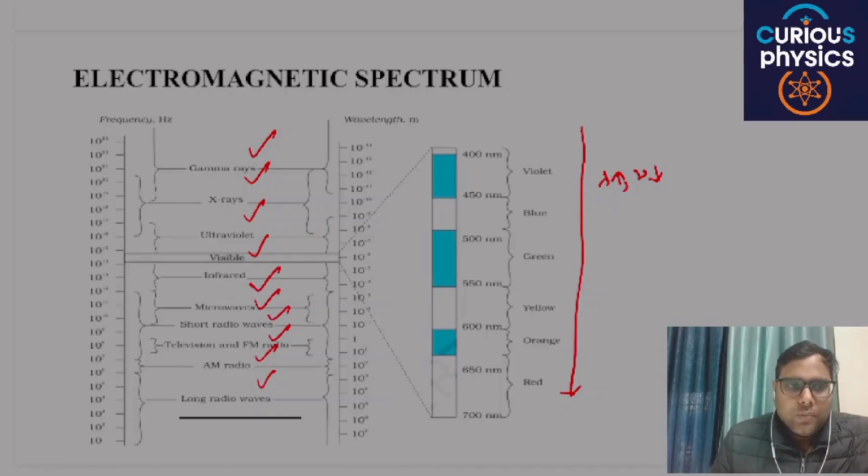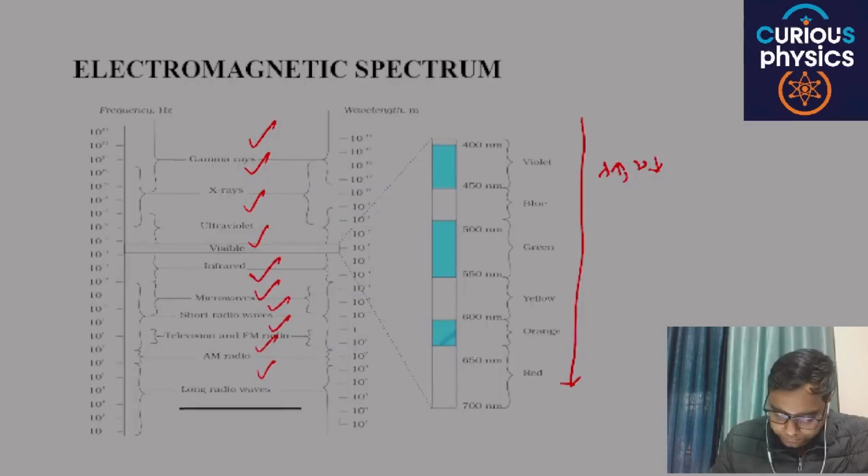Are you able to understand my point or not? That's why this is the electromagnetic spectrum. It means the electromagnetic waves are arranged in descending order of their frequency and ascending order of their wavelengths. Are you able to understand my point or not?